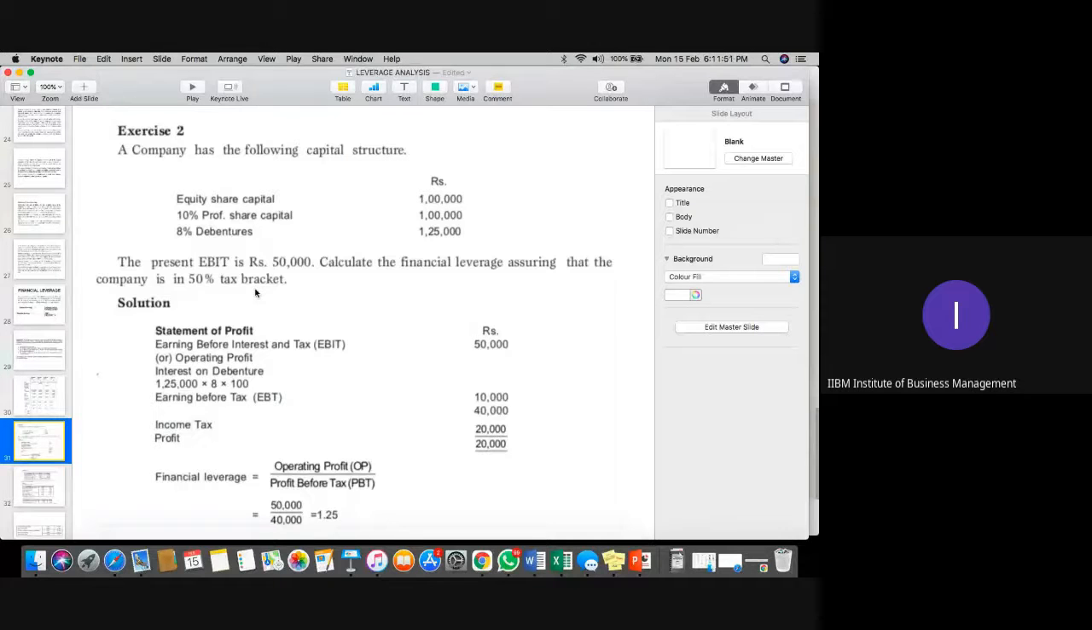So first of all, we'll calculate the earning per share. EBIT minus interest. What is interest? 8% debenture, 8% of 1.25 lakh, so that would be 10,000. You will get EBT 40,000, minus income tax of 50%, that is 20,000. Very simple. Financial leverage is EBIT upon EBT, 50 upon 40, which is 1.25. This signifies the company has an interest obligation in this case. Very, very simple question if you understood the first one.